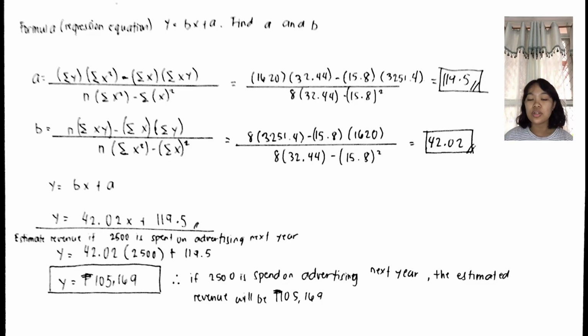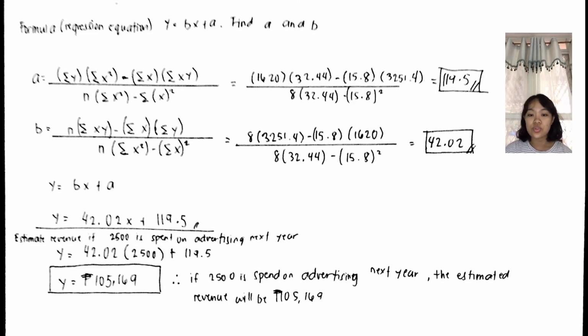We will then move on to the regression analysis. So what we're going to do is to compute the values of A and B in the regression equation. Since we have the values to substitute in our regression equation, we will then substitute the values to their corresponding variables. We will then estimate the revenue if 2,500 pesos is spent on advertising next year. So the answer would be Y equals 105,169 pesos.